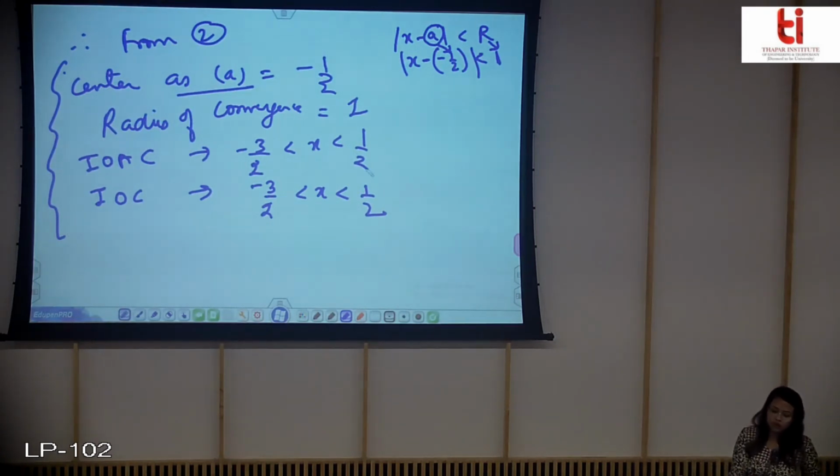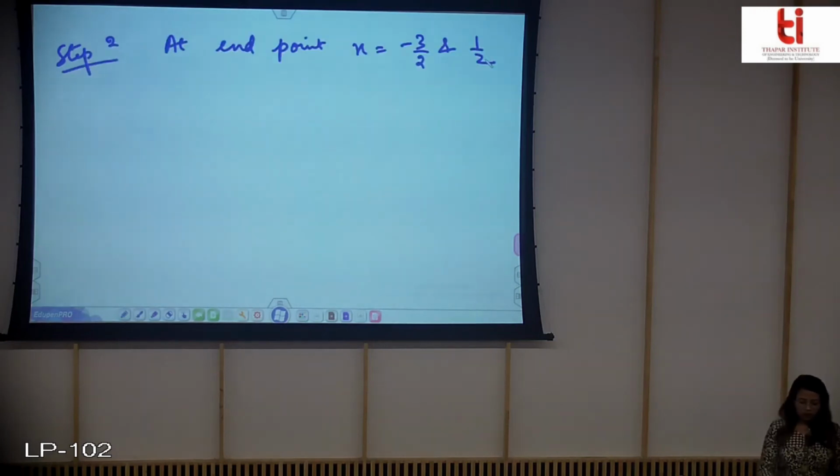We still don't know what will happen at the end point, and you know that if x is greater than half or less than minus 3 by 2, it will diverge. So we will not talk about those cases. We will just see what will happen at the end points, because till now we don't know.